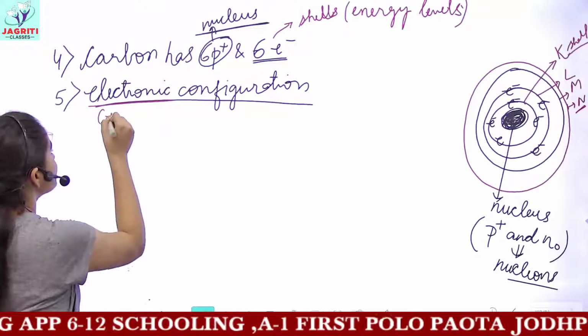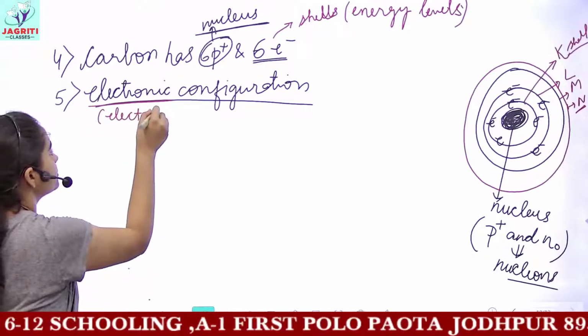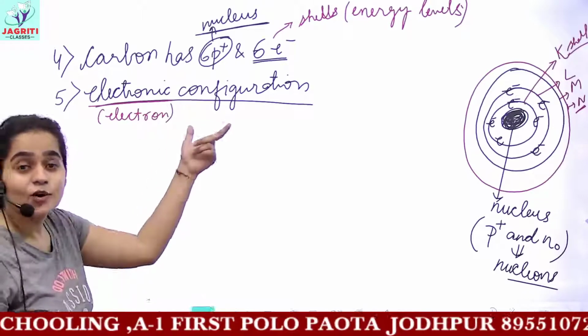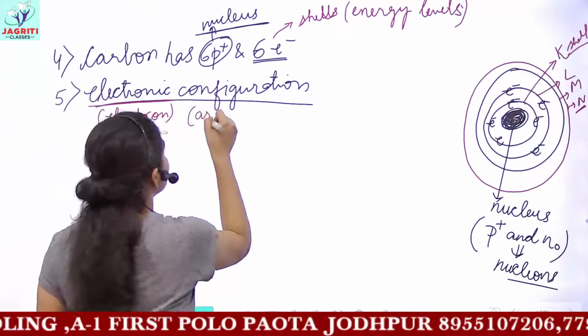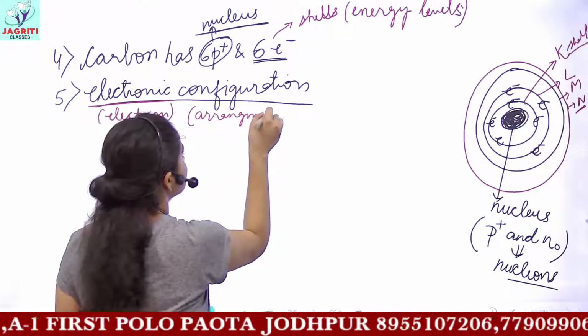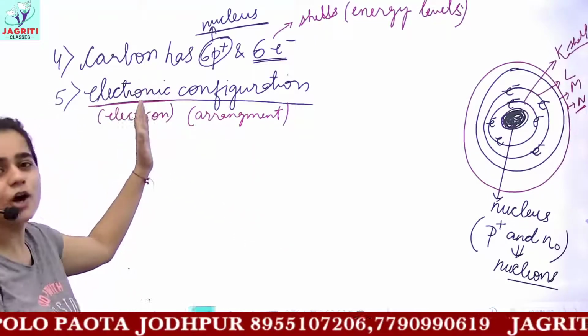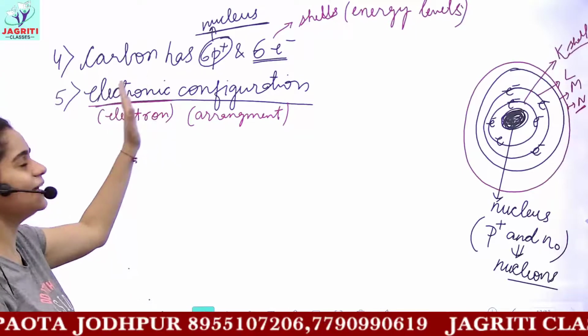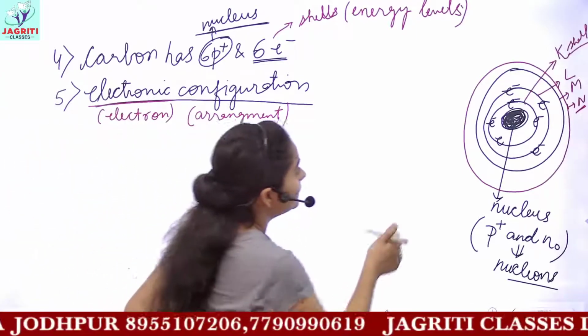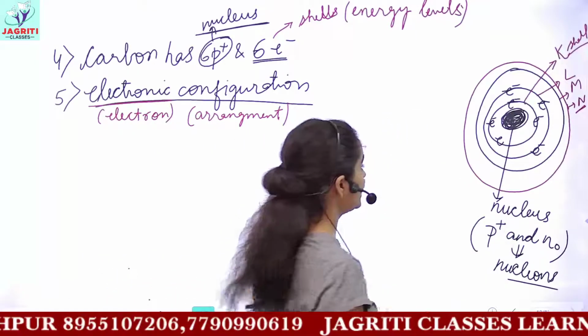Electronic means electron, and configuration means their arrangement. The arrangement of electrons is called electronic configuration. And these electrons are arranged in various shells.